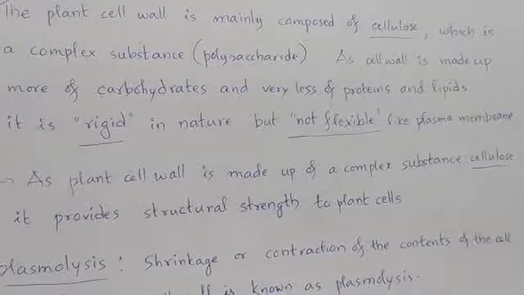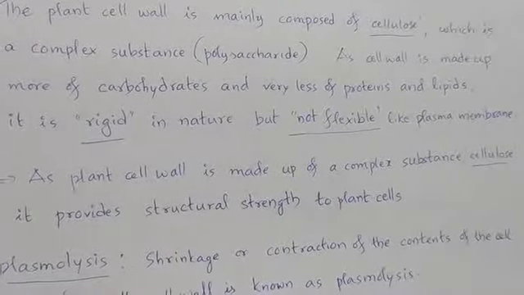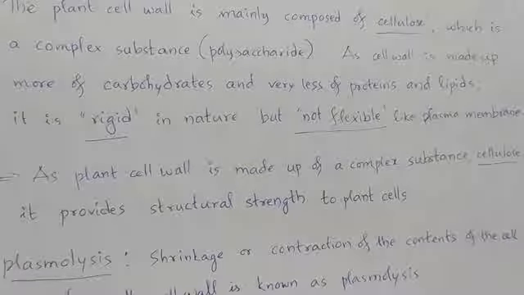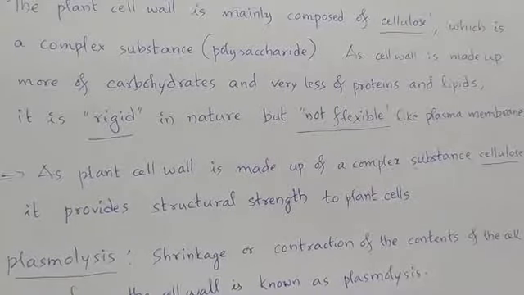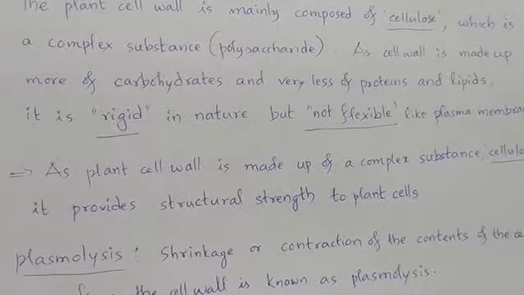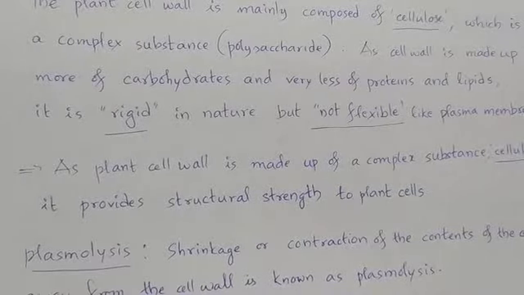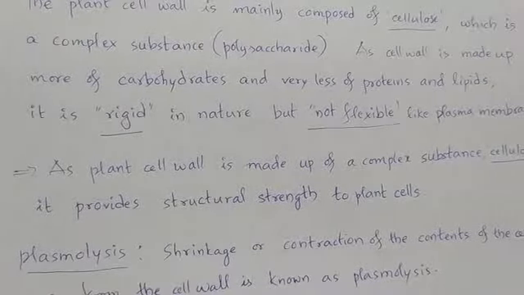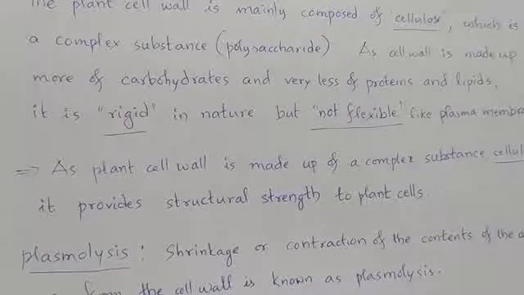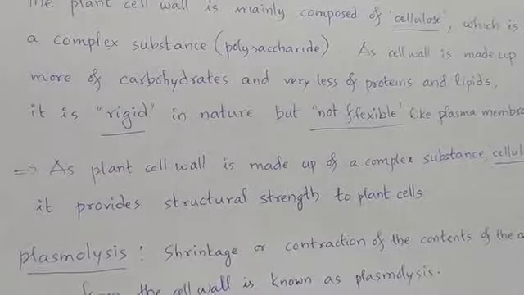The plant cell wall is made up of more carbohydrates and very little proteins and lipids. Because of this structural constitution, the plant cell wall is rigid in nature. It is not flexible like the plasma membrane. The plasma membrane was flexible because of the presence of more proteins and lipids. Here it is opposite. The plant cell wall contains more carbohydrates and less proteins and lipids, so it is rigid in nature. And this rigidity helps the plant cells a lot, as we will discuss now.